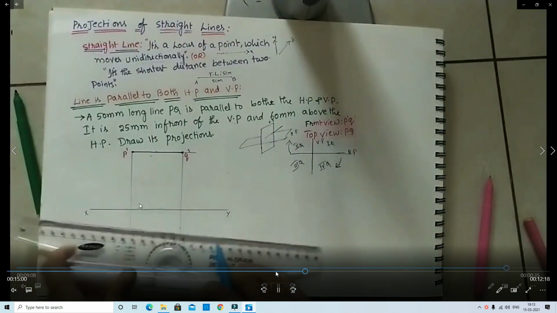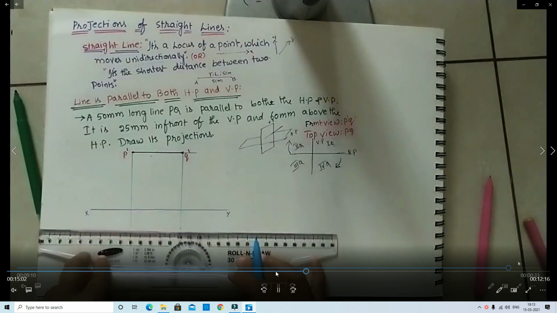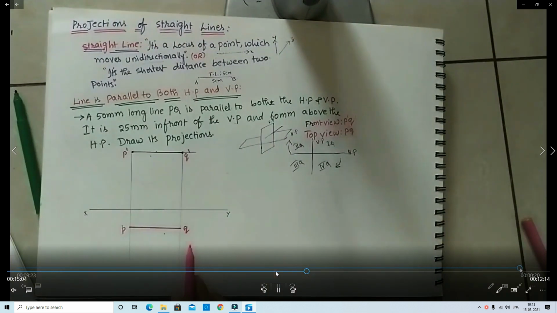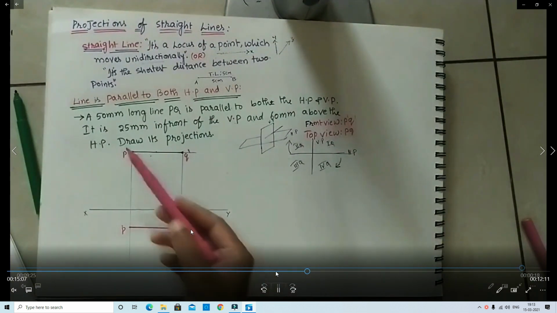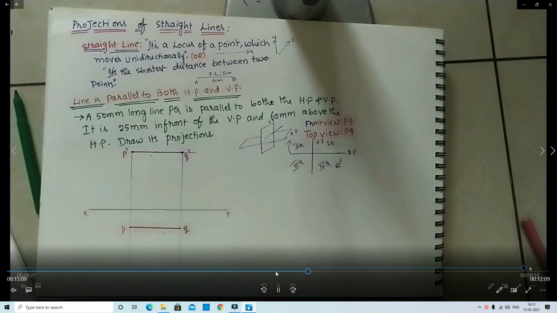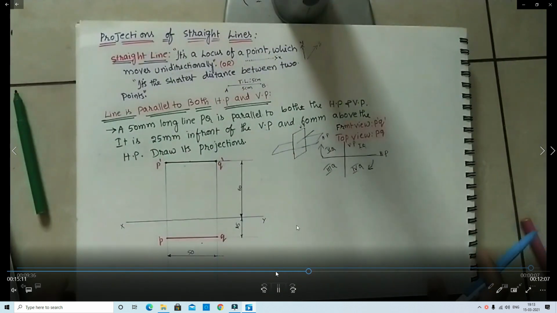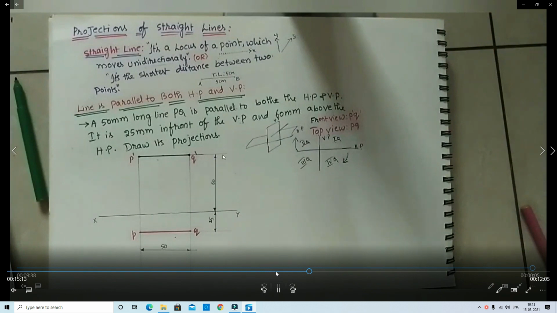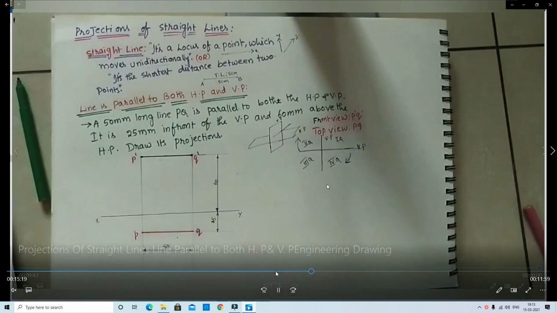Then we identify the length of the line. P dash Q dash is the front view, PQ is the top view.